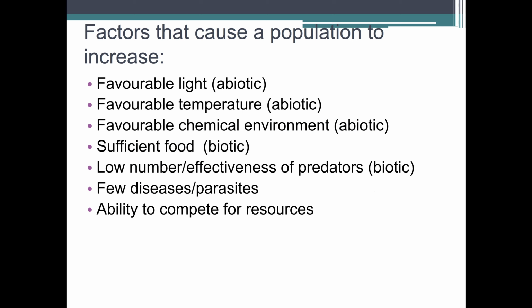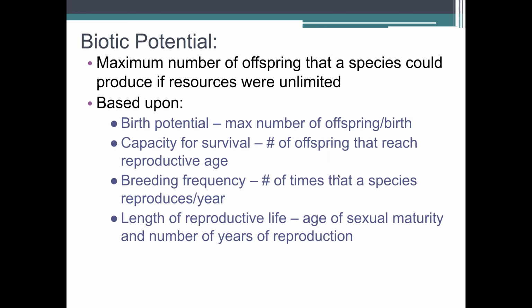So factors that cause populations to increase. Favorable light. If you have more favorable light, you're going to have more producers, which then allow more consumers. Favorable temperature, another factor that will help producers. Favorable chemical environment, so what the soil looks like, things like that. Sufficient food. If all of these are favorable, they'll make more producers, which the consumers can eat. Low number or low effectiveness of predators.